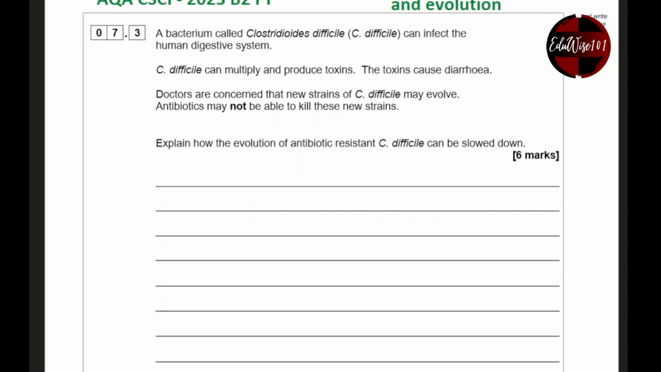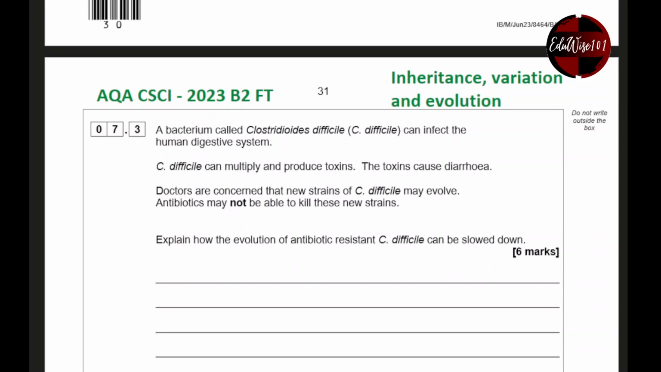Question 7.3 is your 6-mark question for this paper. A bacterium called Clostridioides difficile, C. difficile, can infect the human digestive system. Again, don't worry about the name of the bacteria. Let's just call it C. difficile, to help you pronounce it. But understand, the question is just talking about a bacteria. C. difficile can multiply and produce toxins. So all bacteria will multiply, and when they multiply, they are going to produce certain chemicals, and if those chemicals are harmful to us, we call them toxins, right?